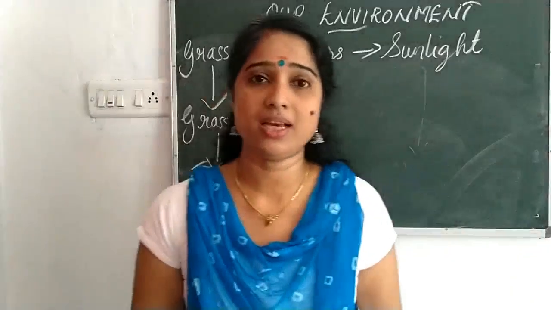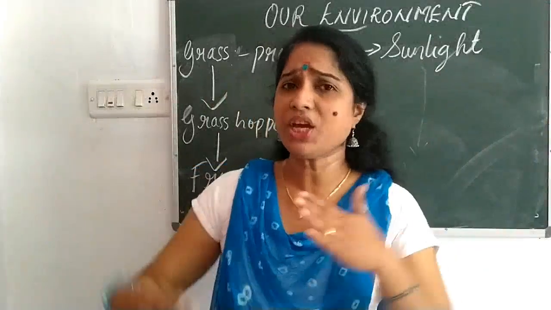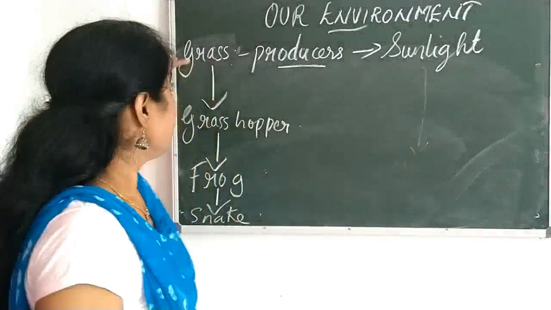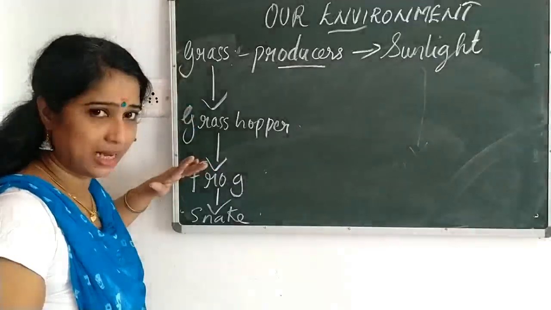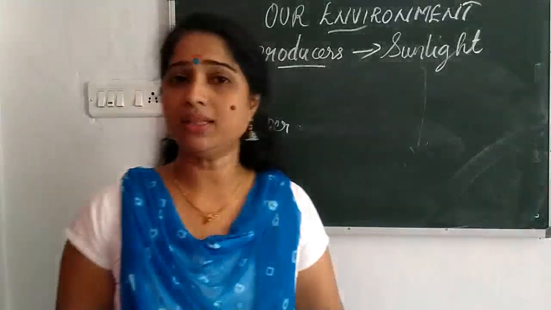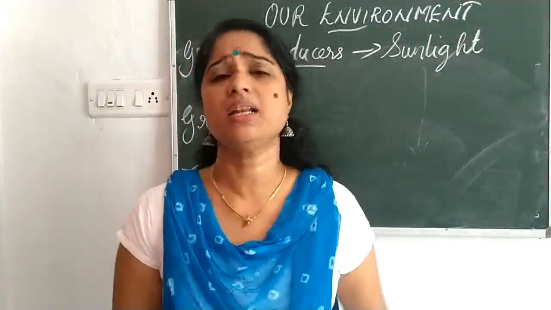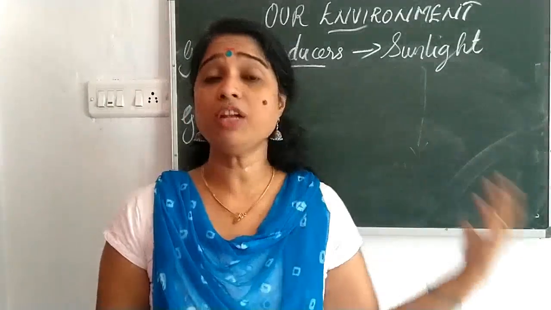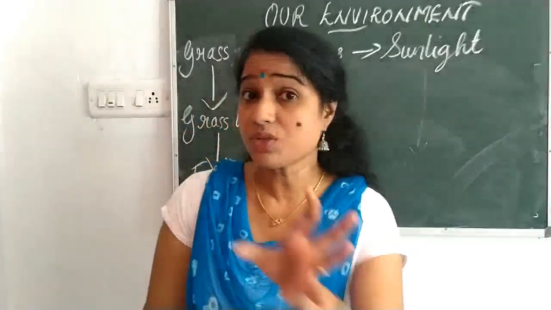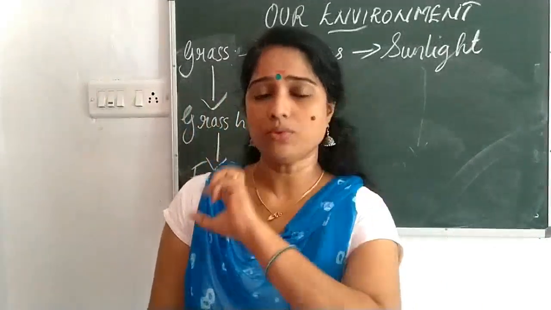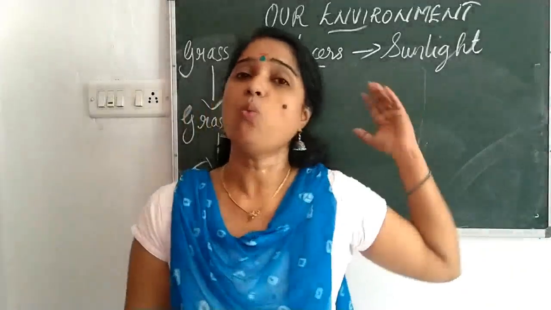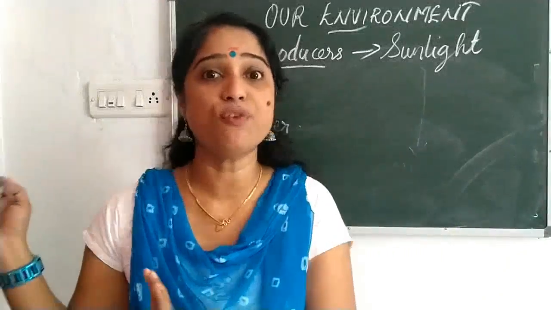energy is lost. As the steps increase, the energy available also becomes lesser. The grasshopper, then the frog, again gets less energy. The snake again gets less energy. If the snake is eaten by the hawk or the owl, again it gets less energy. After a lot of investigation and experiments, it was found that a law is followed in how energy is passed from one level to another.